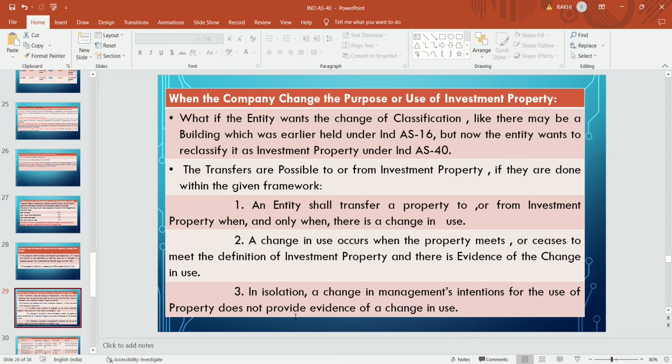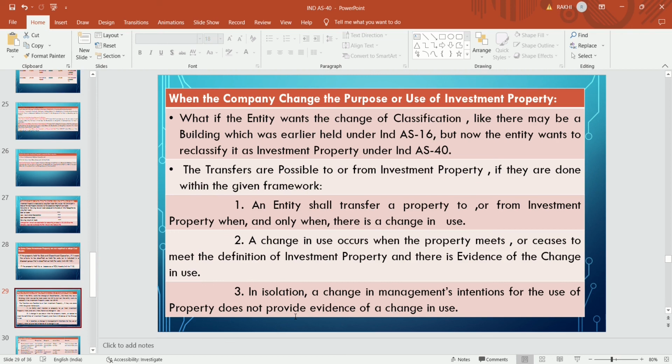Suppose there is an office building and the company has a cash crunch, and they want to lease out that property for rental purposes. Then there is supporting evidence that the company wants to change the classification, because the company is facing cash crunches. For that purpose, the company wants to reclassify that asset from PPE to investment property. So there is some supporting evidence. Only the intention of management is not sufficient for this purpose.